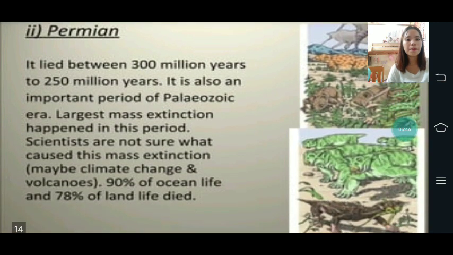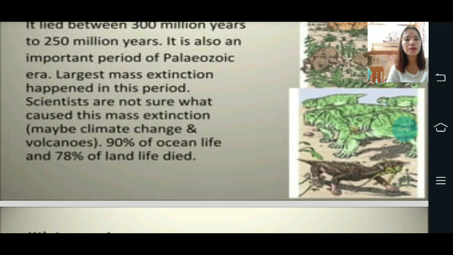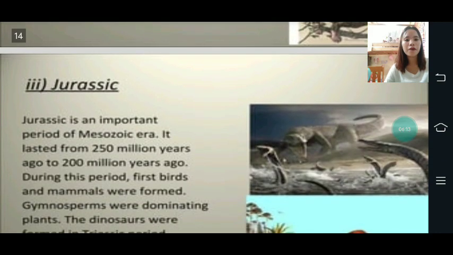And then the Permian, which lies between 300 million years ago and 250 million years ago. It is also an important period of the Paleozoic era. The largest mass extinction happened in this period. Scientists are not sure what caused this mass extinction, maybe climate change and volcanoes. 90% of ocean life and 78% of land life died.